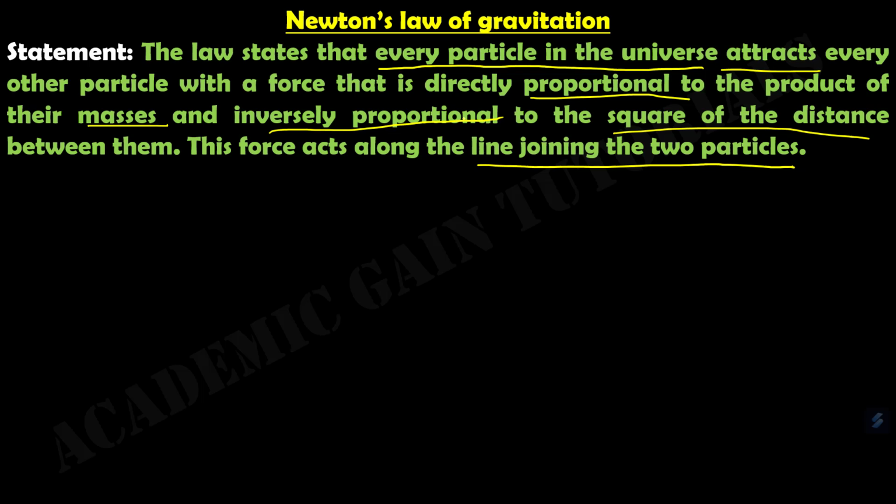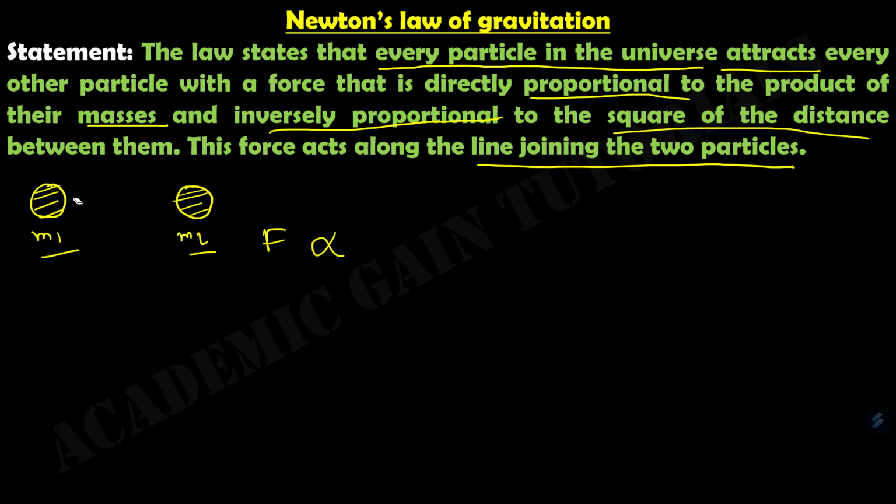Now we break down this whole statement. Every particle in the universe attracts every other particle with a force. Suppose we take this force as F, and this F is proportional to the product of their masses. Suppose these are two objects with masses M1 and M2, and these two particles attract each other due to the gravitational force.